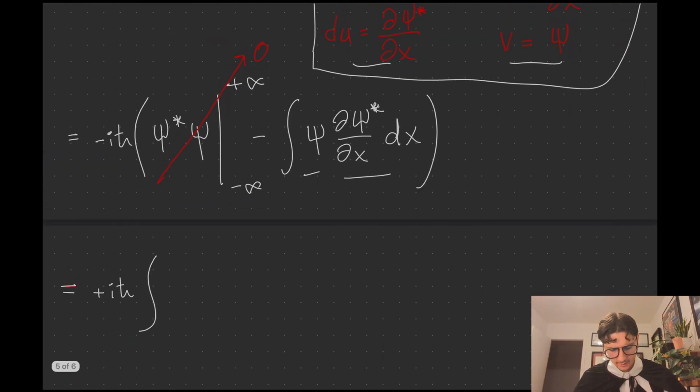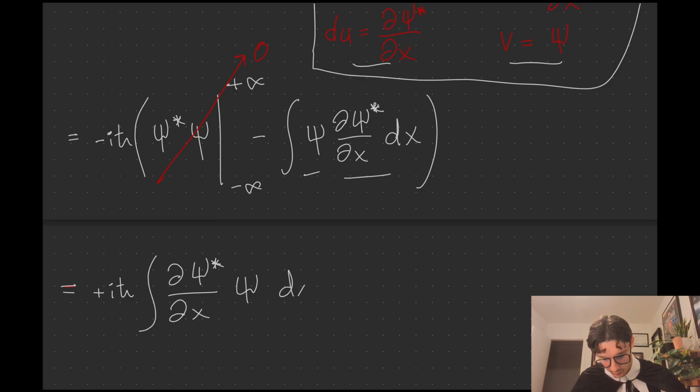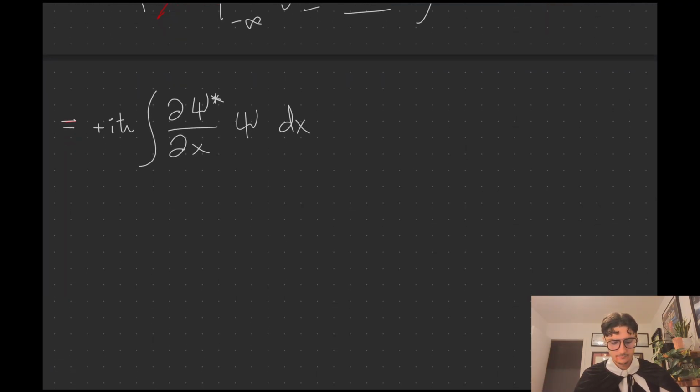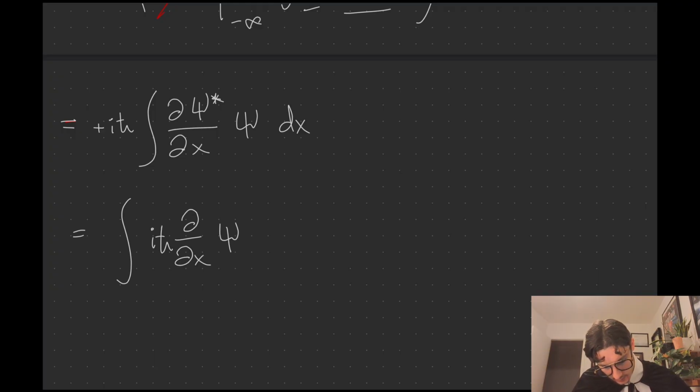Now what we have here, I can rewrite it a little bit so I can have the psi star here, and then we have the psi here. It's okay to interchange these. Nothing is going to happen. It's just multiplication, and these two things are commutative, I believe. Okay, so what do we have here? Let's bring the i h bar back inside here. i h bar partial x of psi star, and then here we have psi dx.